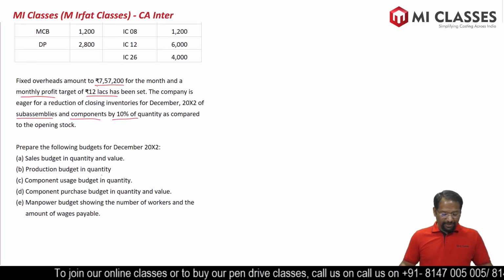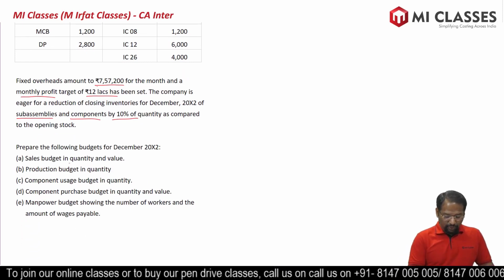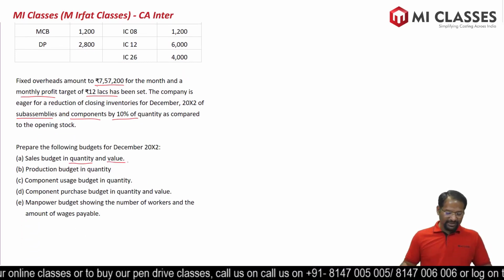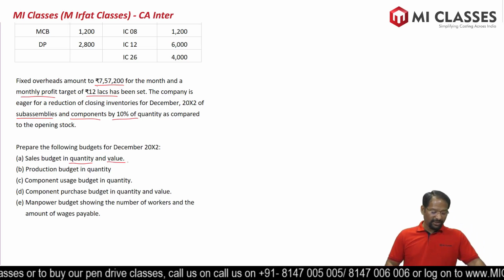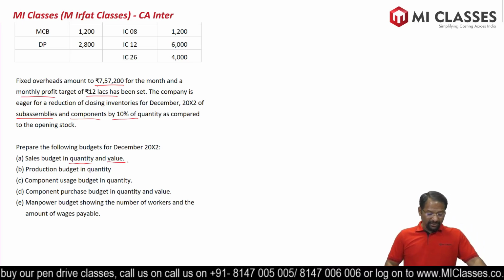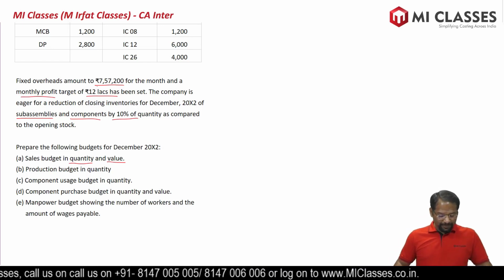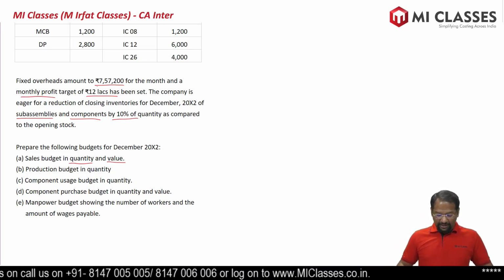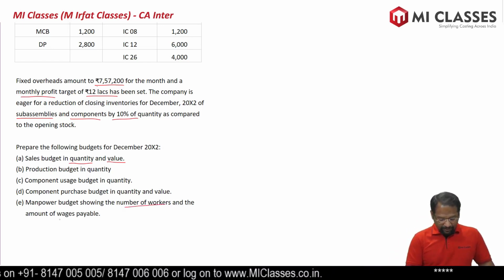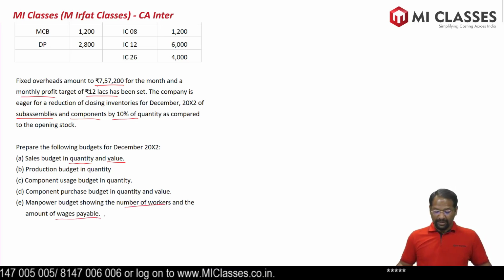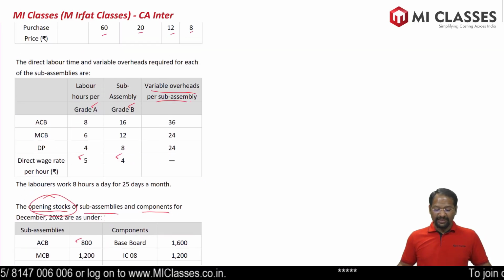We are required to prepare what? Sales budget in quantity and value. So first is sales budget we are required to prepare. Then is production budget, component usage budget, component purchase budget in quantity and value, and manpower budget showing the number of workers and the amount of wages payable. So we need to show these details.